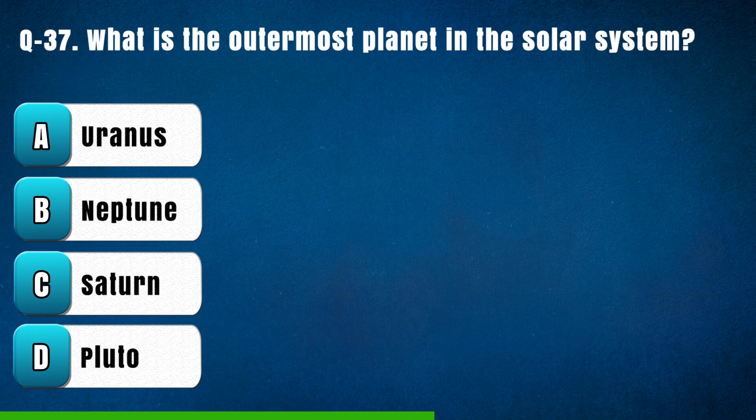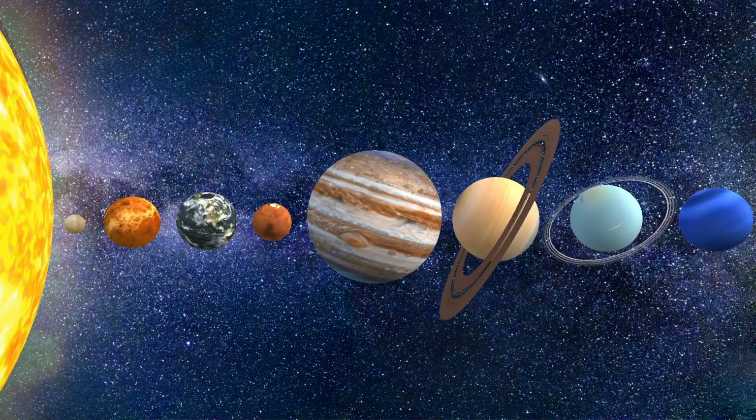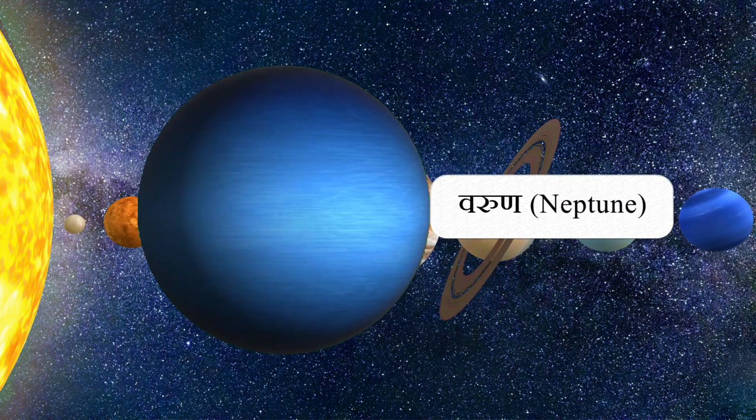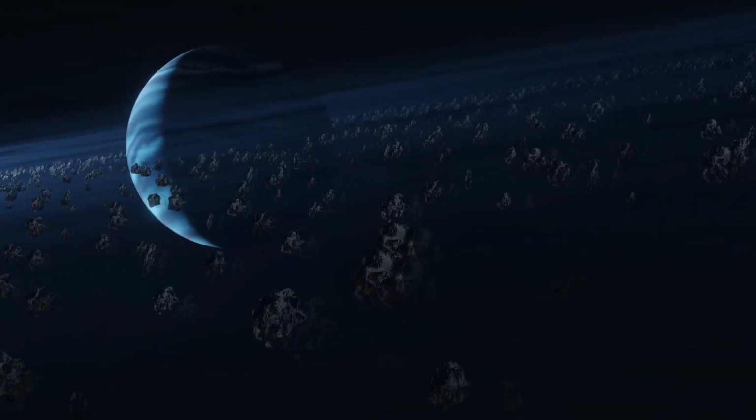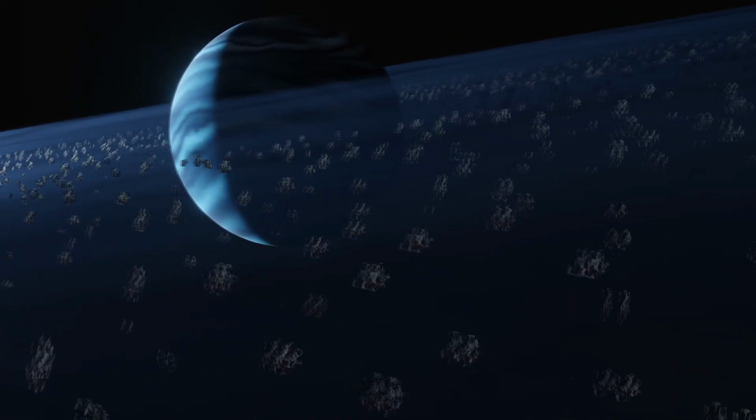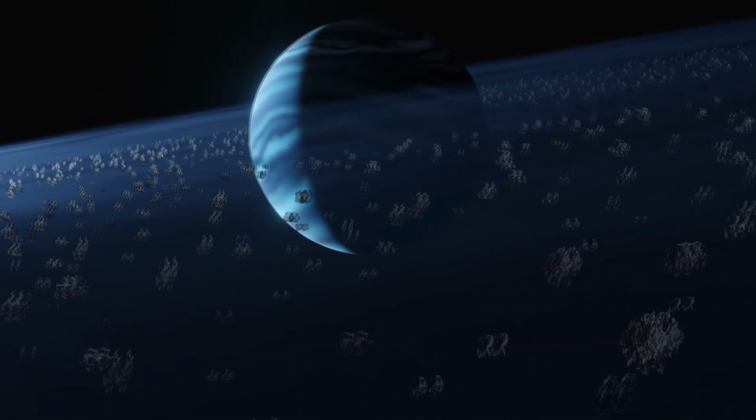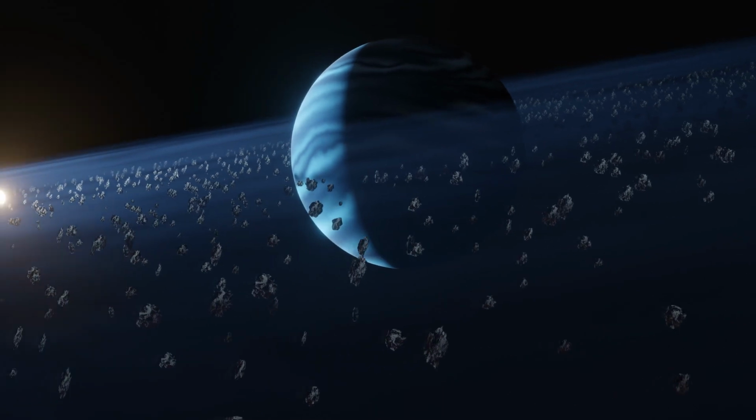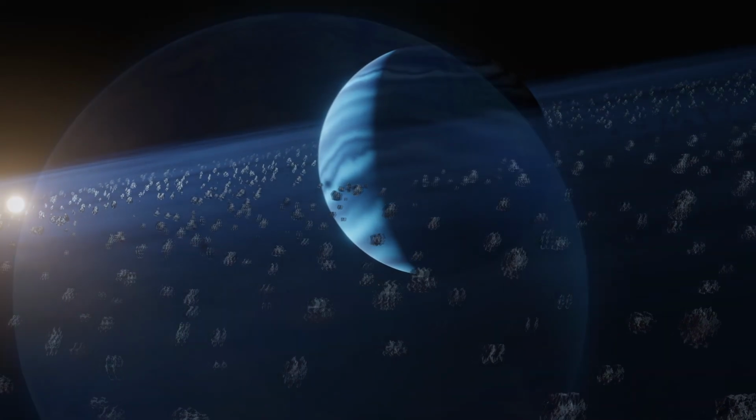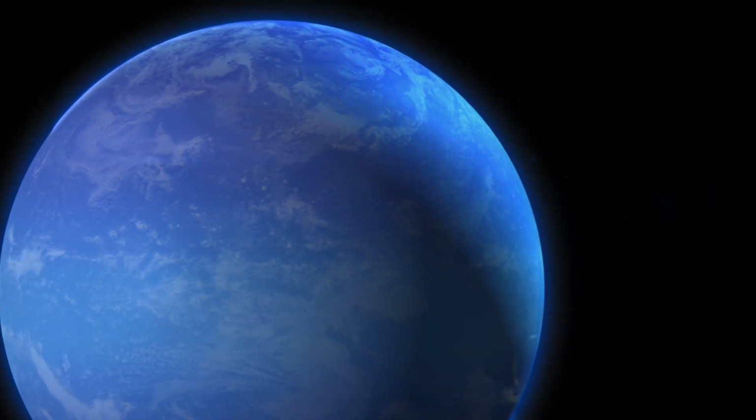Option A, Uranus, B, Neptune, C, Saturn, D, Pluto. The right answer is B, Neptune. The outermost planet in the solar system is Neptune. Pluto is no longer considered a planet but a dwarf planet. Neptune is an ice giant and the fourth largest planet in the solar system. It is so far away from the Sun that it takes sunlight about 165 years to reach it.